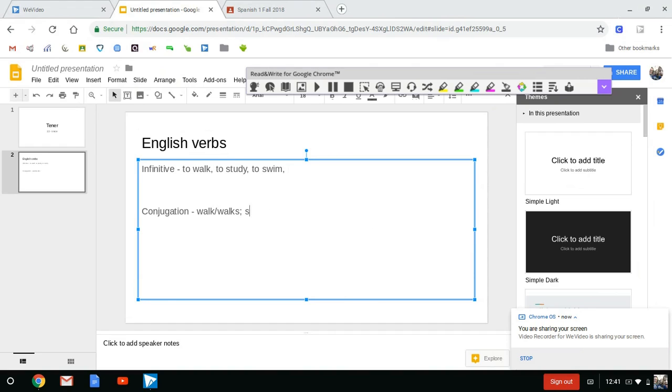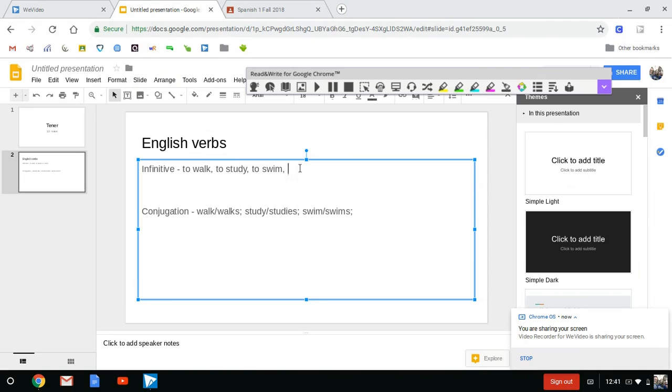To study, we say I study, you study, we study, they study, he studies, she studies, it studies. So typically in our verbs, you just take off the to, and that main word is one of your conjugations, and then we add an S somewhere in there. Now to swim, I swim, you swim, he swims. Oh, I'm thinking past tense. Never mind, we're good. So swim and swims are the two conjugations there.